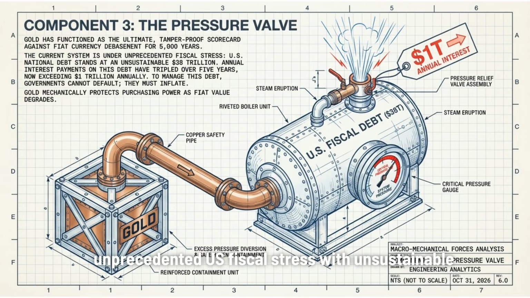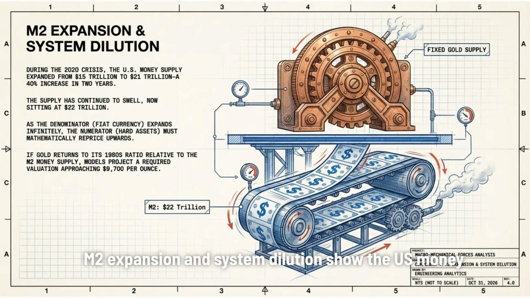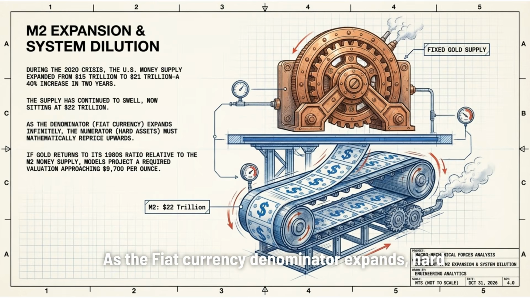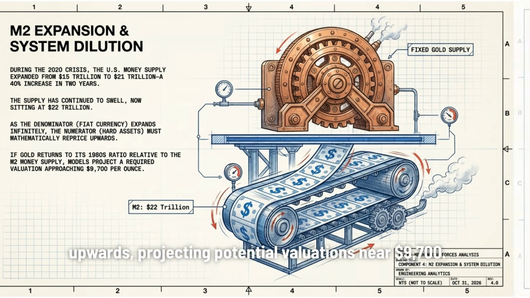Component 3, the pressure valve, highlights unprecedented U.S. fiscal stress. With unsustainable national debt and over $1 trillion in annual interest payments, gold functions to protect purchasing power as fiat value degrades. M2 expansion and system dilution show the U.S. money supply has grown significantly. As the fiat currency denominator expands, hard assets like gold must mathematically reprice upwards, projecting potential valuations near $9,700.